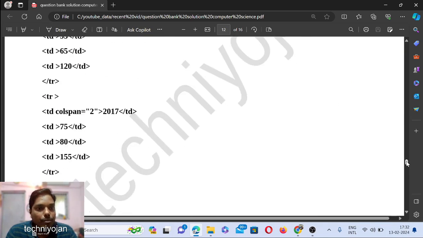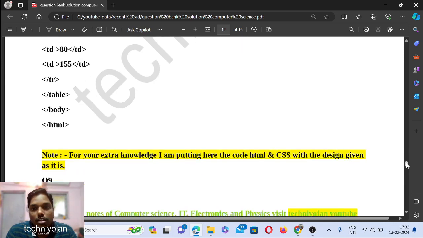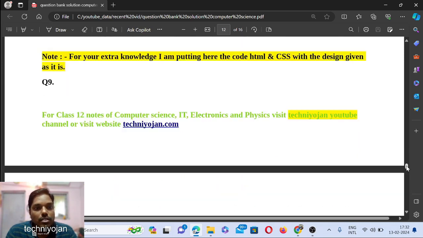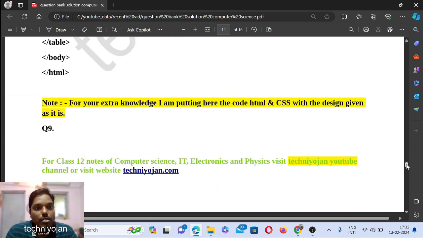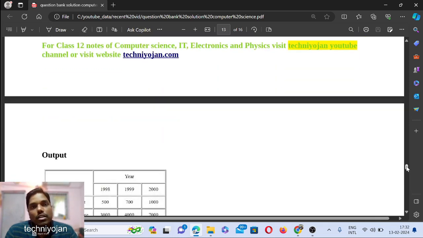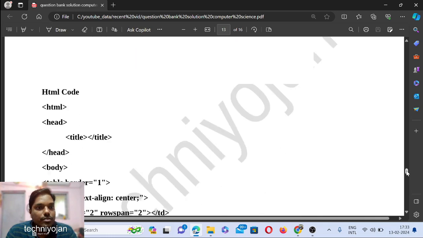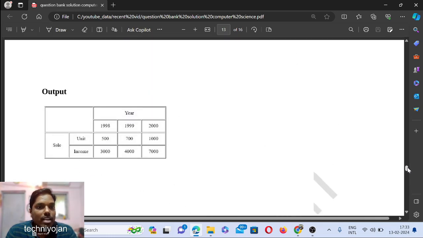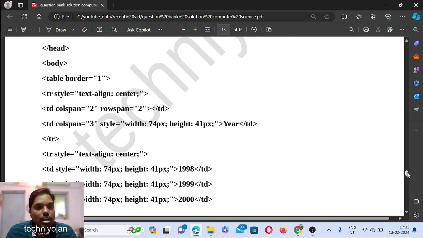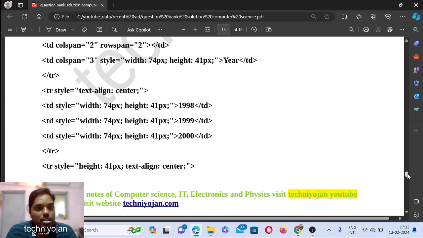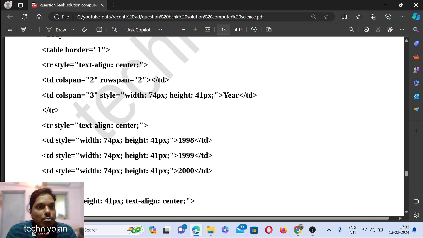Okay, so now fine. See, again this is another question, a rowspan colspan question. You can make a note of it or take a snapshot of this. See over here, table border, colspan, rowspan, colspan. Again height and width have been set.